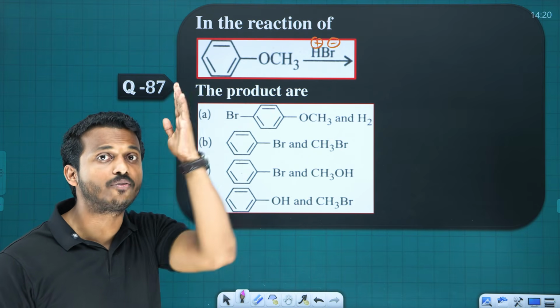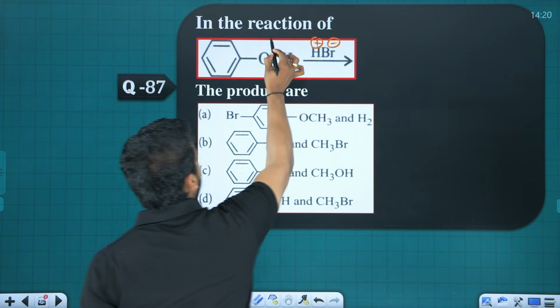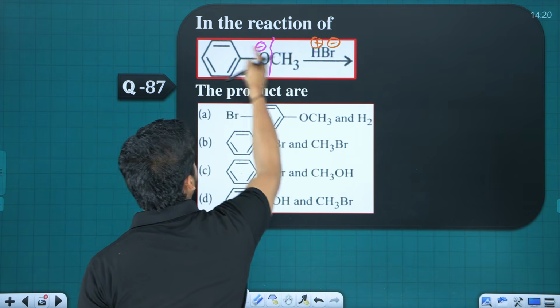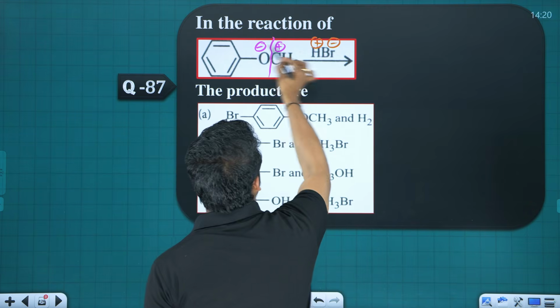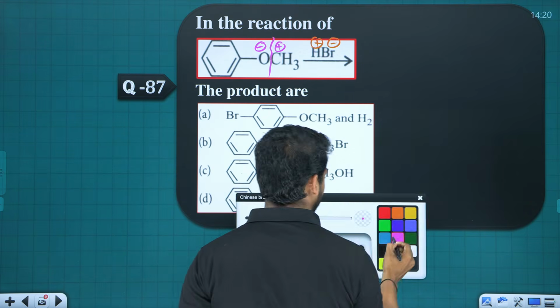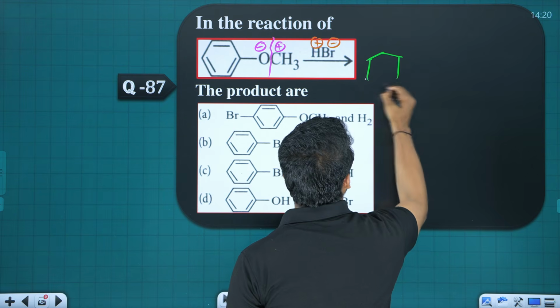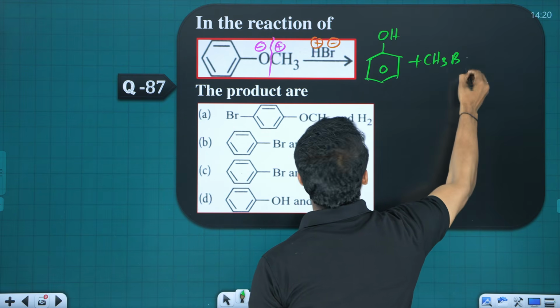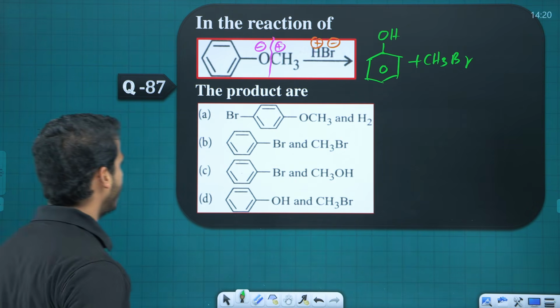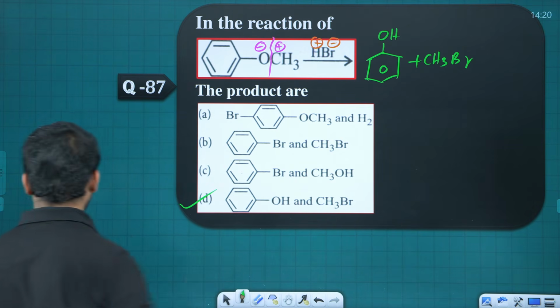So the condition is that after the breaking, you should get phenoxide. So I will break here, then only will I get phenoxide. And always oxygen negative, carbon positive. To the negative, who will attack? H plus will attack. So what is the product here? You get phenol and CH3Br, right? Where is the answer? Phenol and CH3Br, option D.